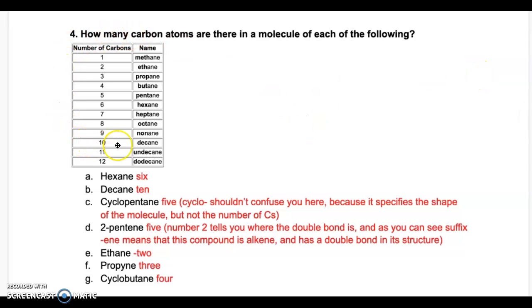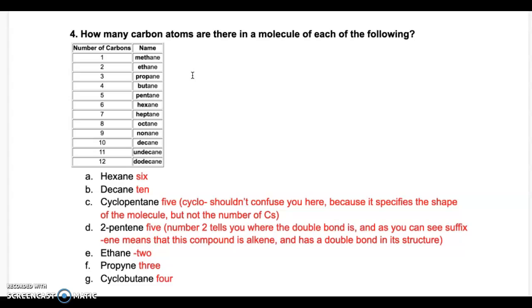You'll have to memorize this table. This is something that will follow you throughout the whole organic chemistry, and this is the parent name for all of the organic compounds. So if it's 1 carbon in a structure, then you know it's methane. The parent name is meth over here, and then the suffix will change if you have a different type of structure. So this is the representation for alkanes, compounds that have only single bond between carbons.